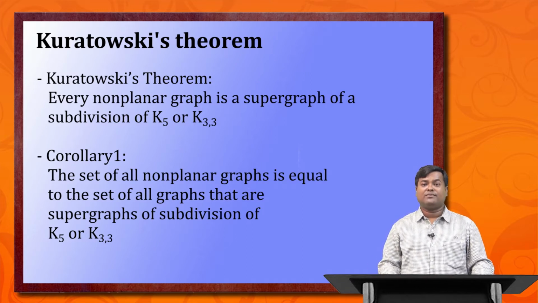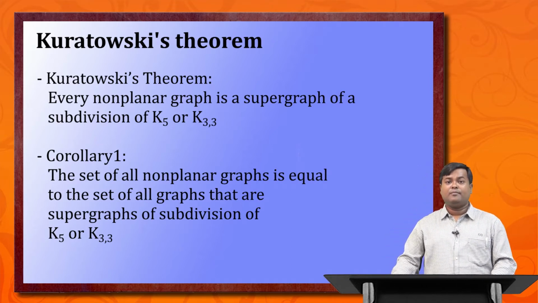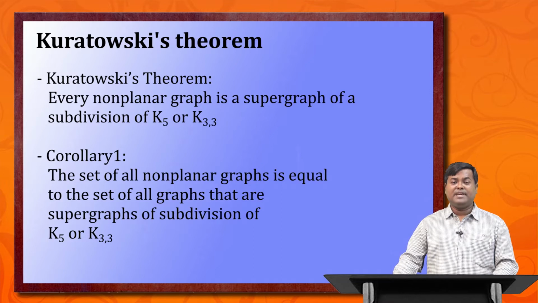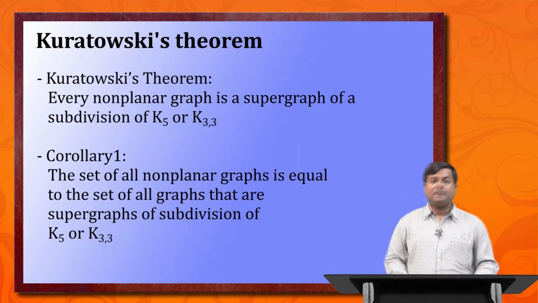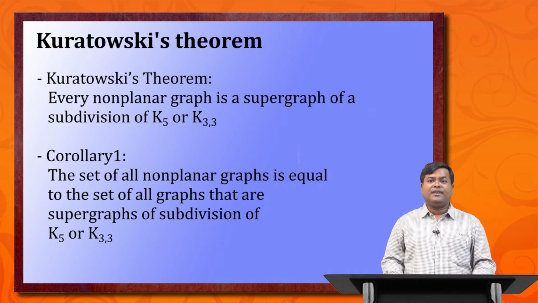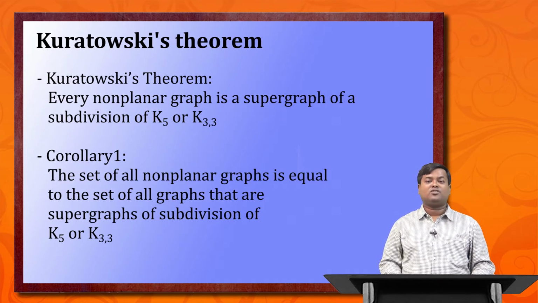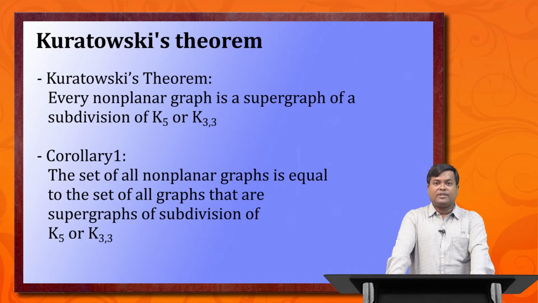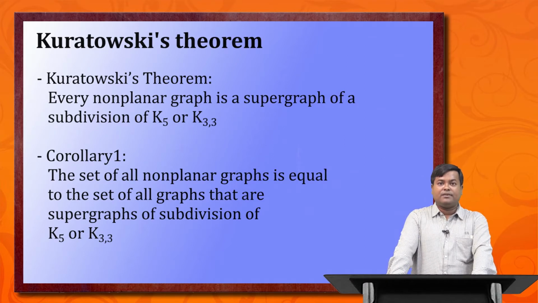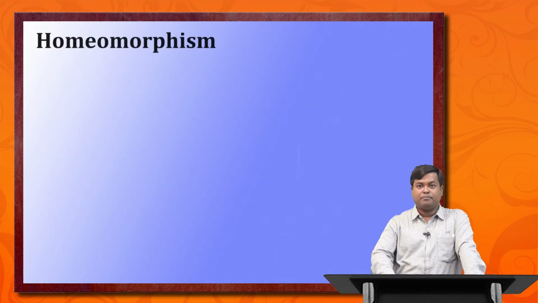So if we combine both of them, we will get that set A equals set B. A is a subset of B and B is a subset of A, both of them imply A equals B. And we can rephrase the entire thing in corollary 1a. The set of all planar graphs is equal to the set of all graphs that are not supergraphs of subdivision of K5 or K33.